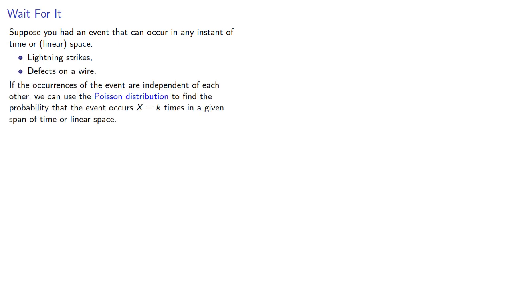Suppose you have an event that can occur in any instant of time or linear space, for example, lightning strikes or defects on a wire. If the occurrences of the event are independent of each other, we can use the Poisson distribution to find the probability that the event occurs x equals k times in a given span of time or linear space. But what if we wanted to find the time or space until the first occurrence?